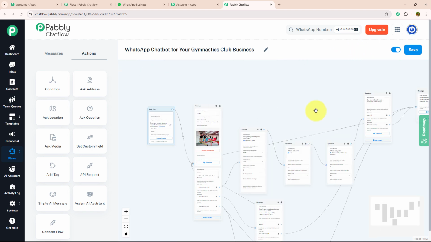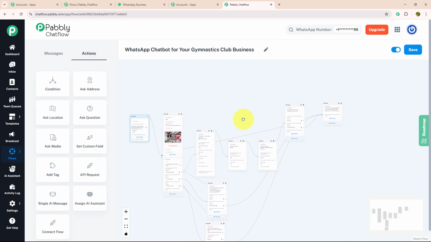As you can see, I have entered all the desired information that would be needed to run a chatbot for a gymnastics club business. On to our last step. Don't forget to activate your flow and save it. As you can see, I got a message that flow updated successfully. That means my flow is ready to run in real time.